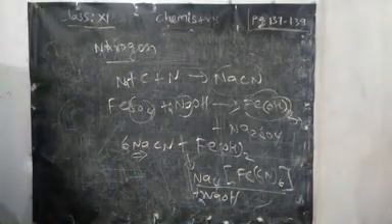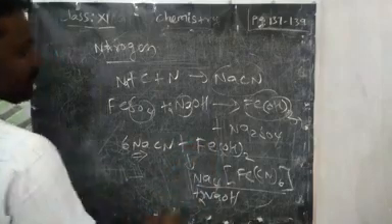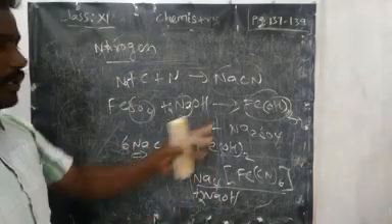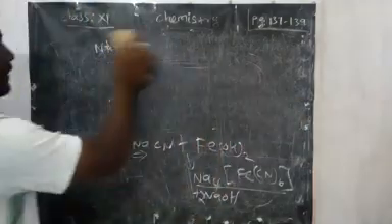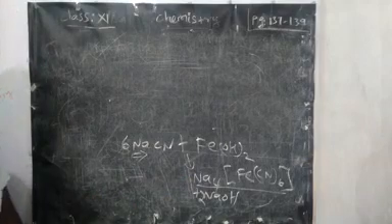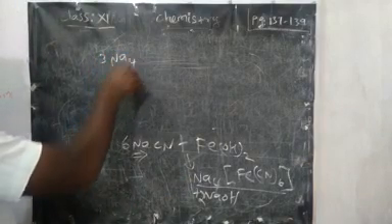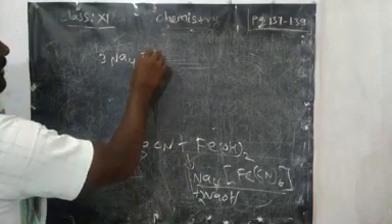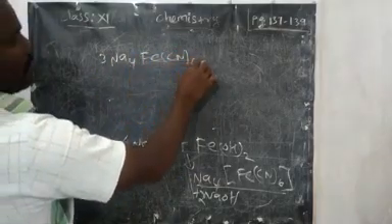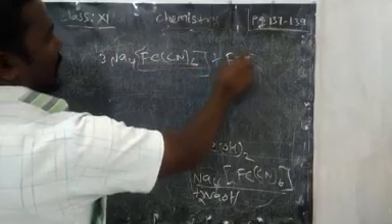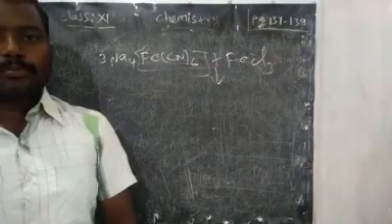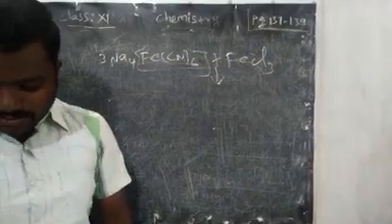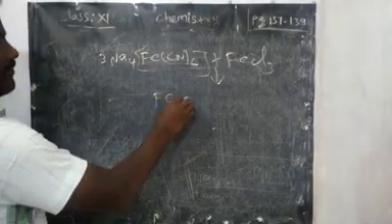That sodium ferrocyanide further reacts with FeCl3. Already I told you, with Fe(OH)3, if you add HCl, it will give FeCl3. So 3 moles of sodium ferrocyanide is treated with iron chloride. Now what will happen? It is nothing but Prussian blue or Prussian green color precipitate. That is nothing but Fe4.